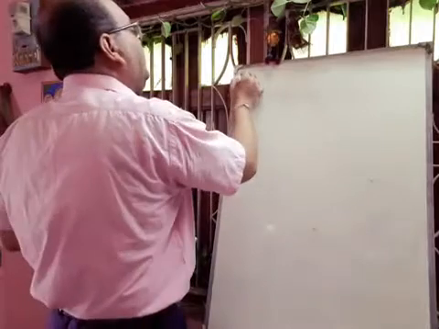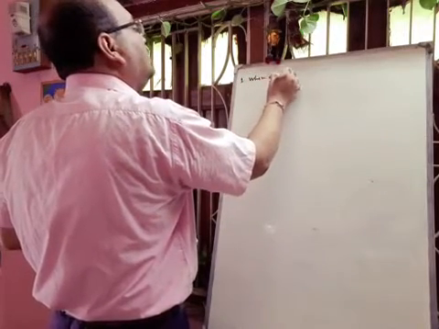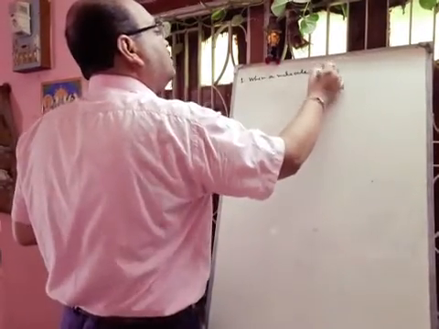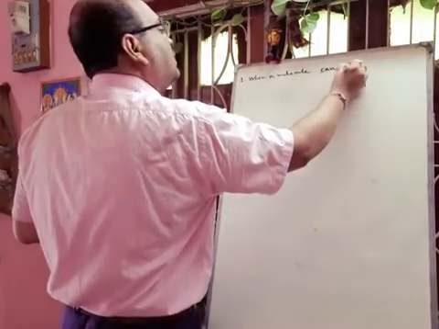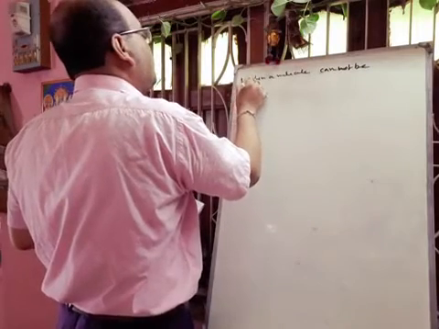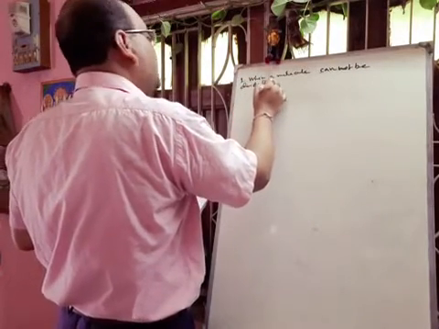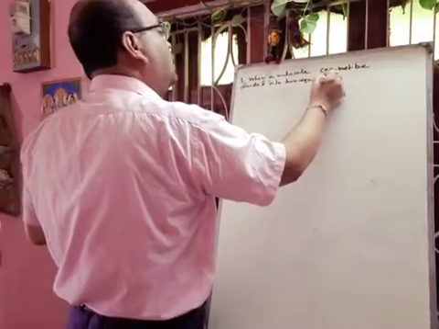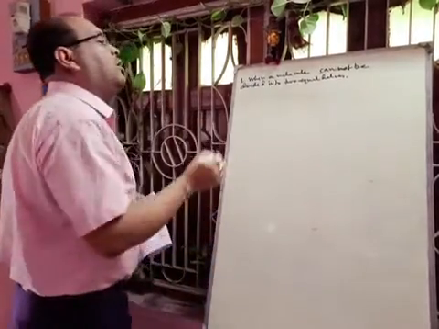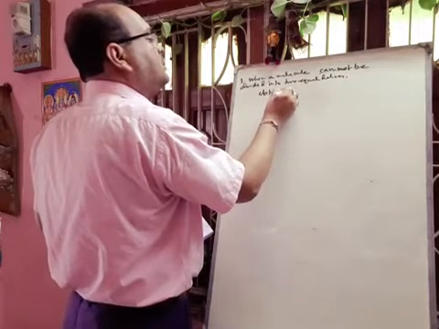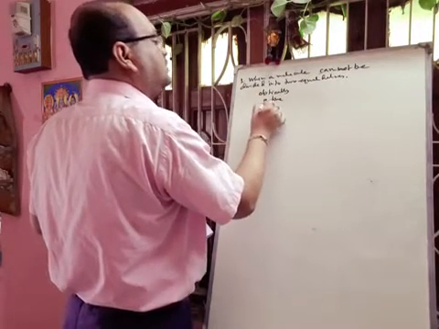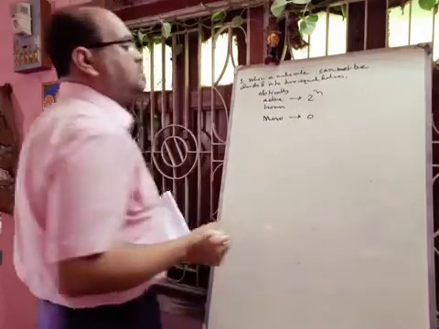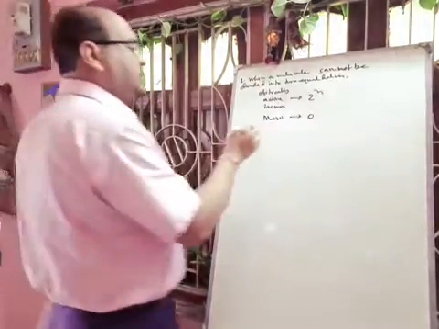First point is, when a molecule cannot be divided into two equal halves, okay, then optically active isomers will be 2 to the power n and meso will be 0. Okay. Suppose if I take one example, then you can easily understand.